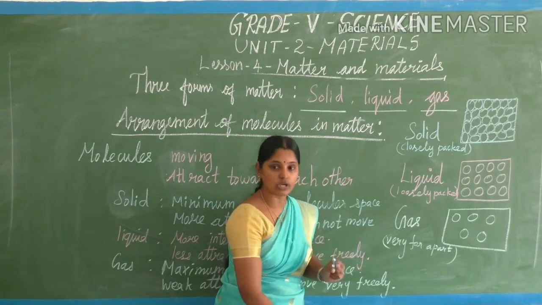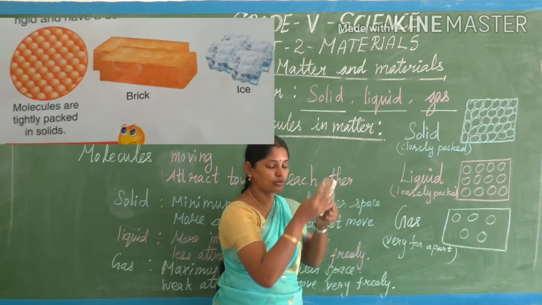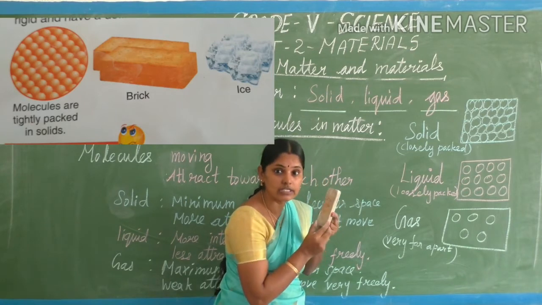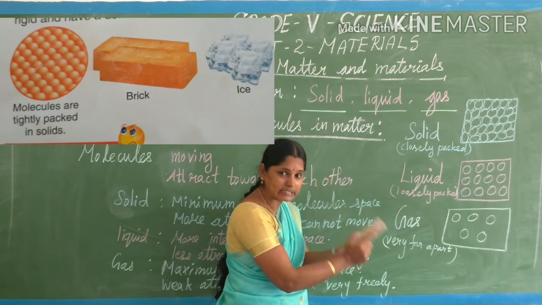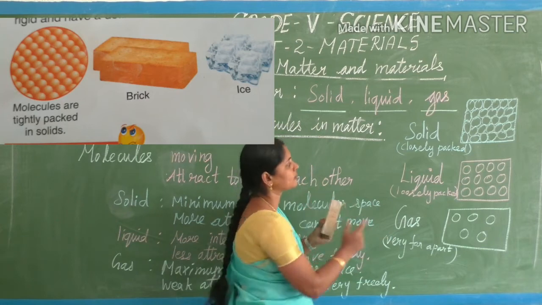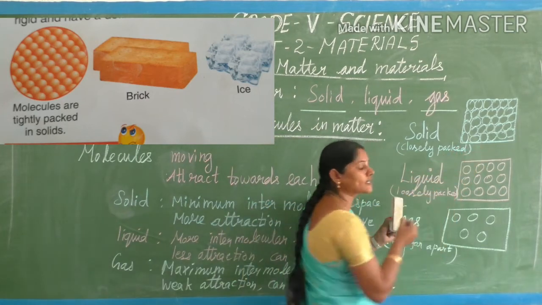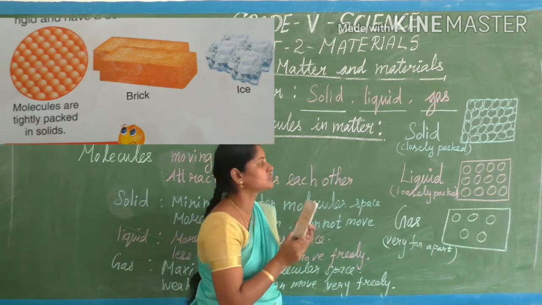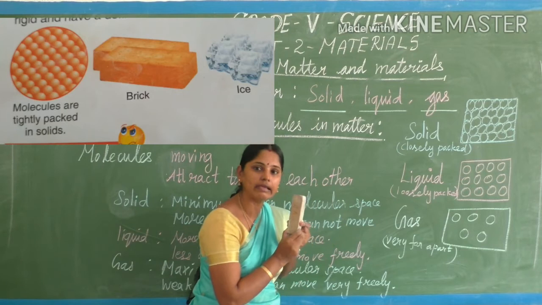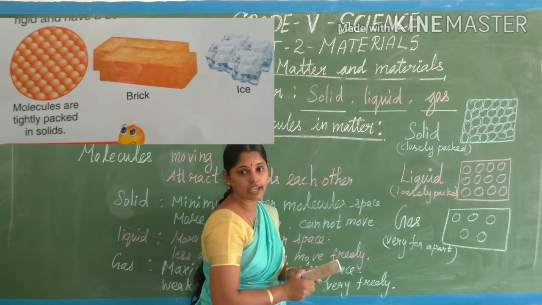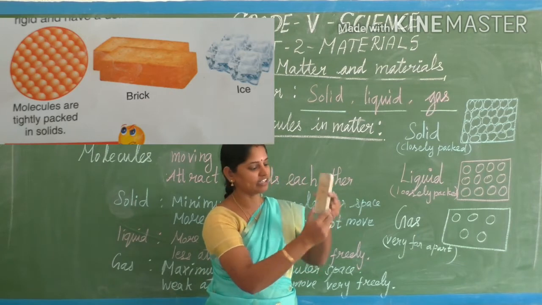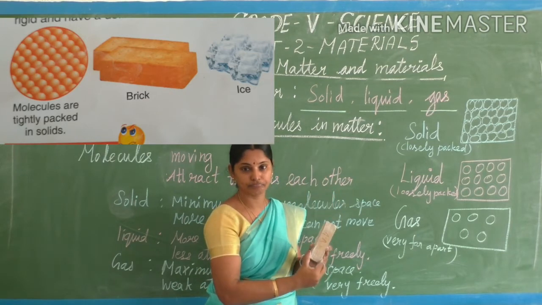How are the molecules arranged in solid? Very closely, tightly packed. So the intermolecular space is very less. Closely packed molecules, so solids have a definite shape, isn't it?